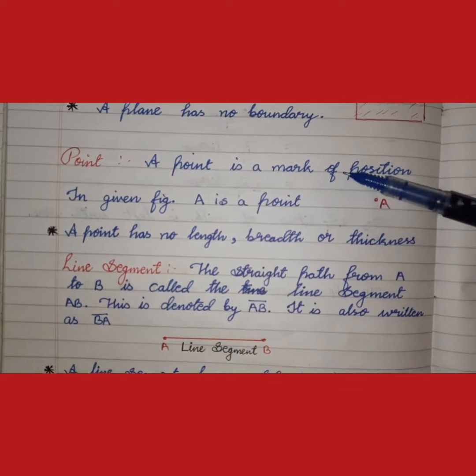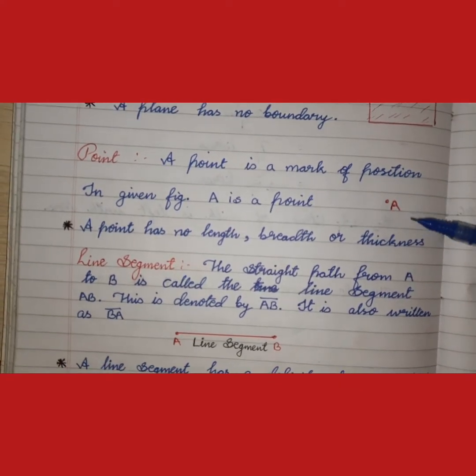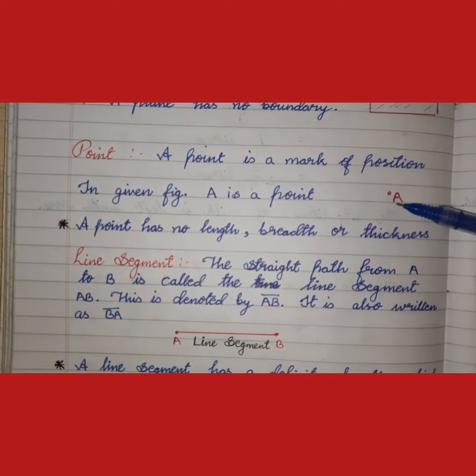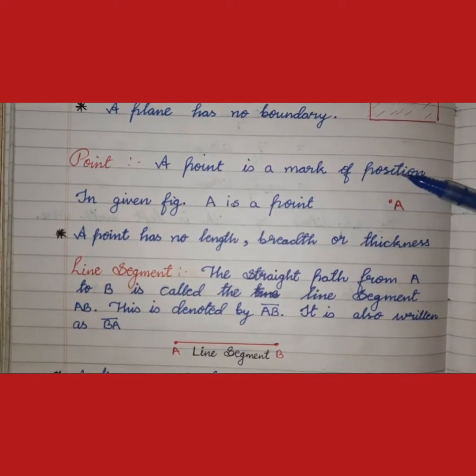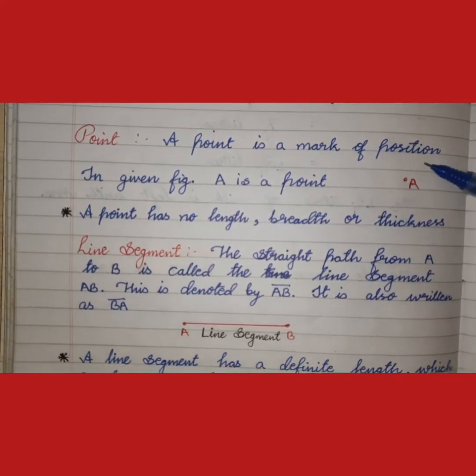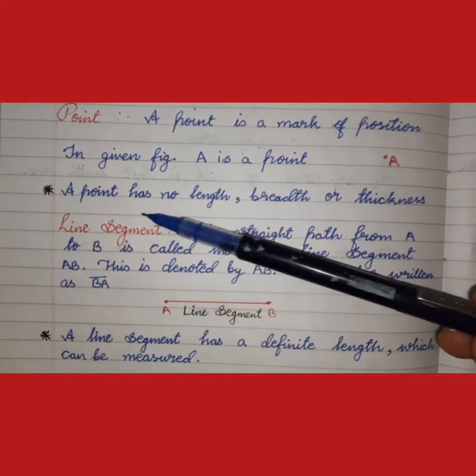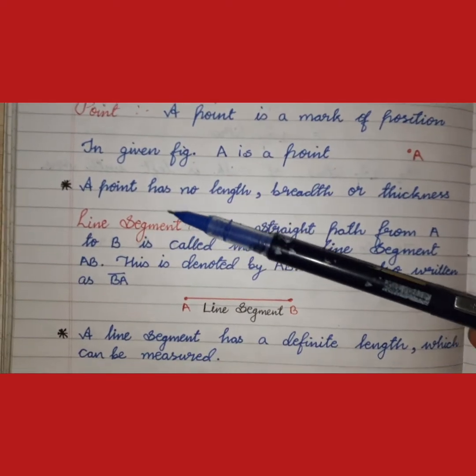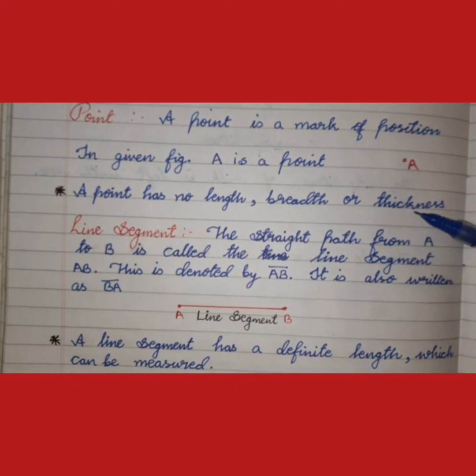Next is point. A point is a mark of position. You can see there, it represents A. So a point is a mark of position. In the given figure, A is a point. There is an important point: a point has no length, breadth or thickness.